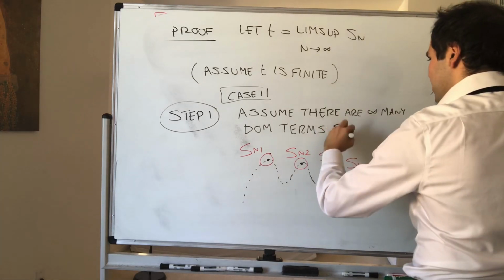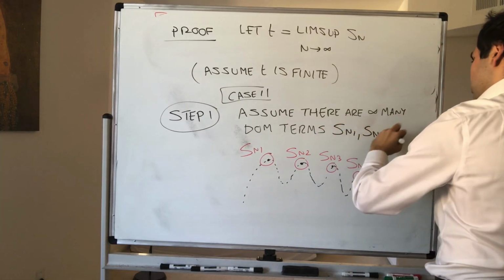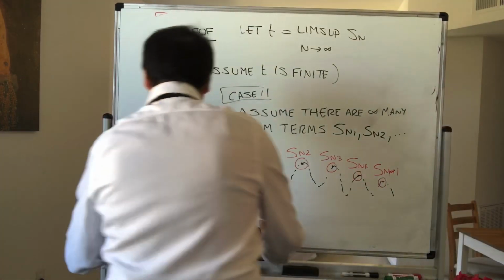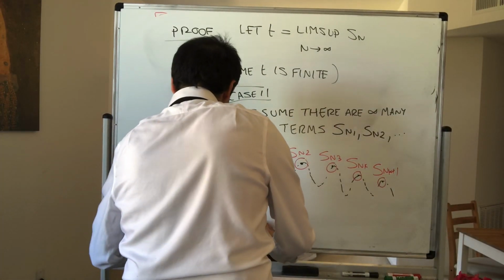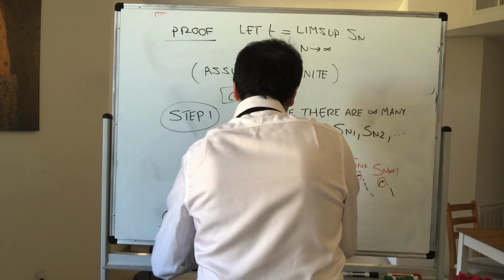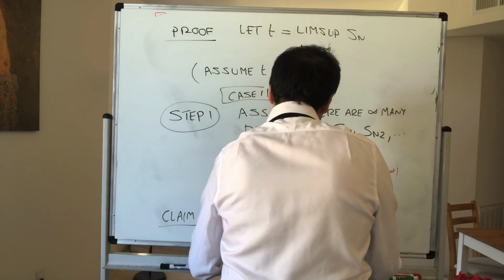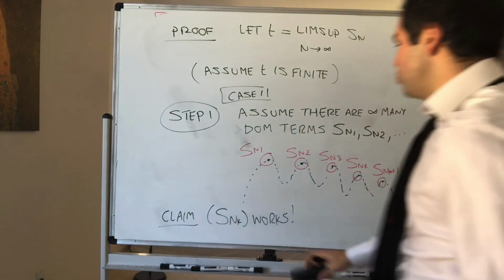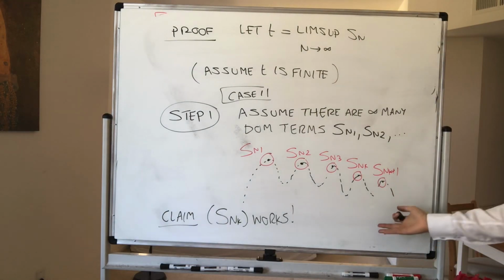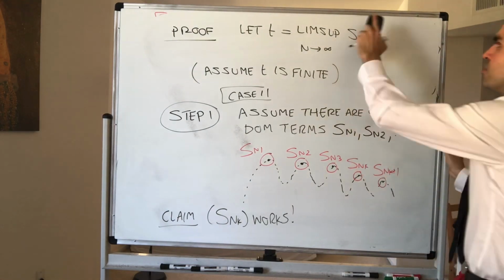So the infinitely many dominant terms, Sn1, Sn2, so claim, our subsequence Snk works. Well, there are two things we have to show. We have to show that it's decreasing and it converges to the limsup.